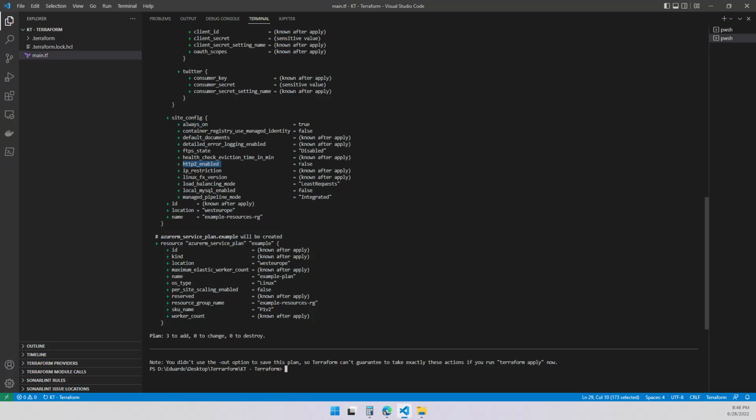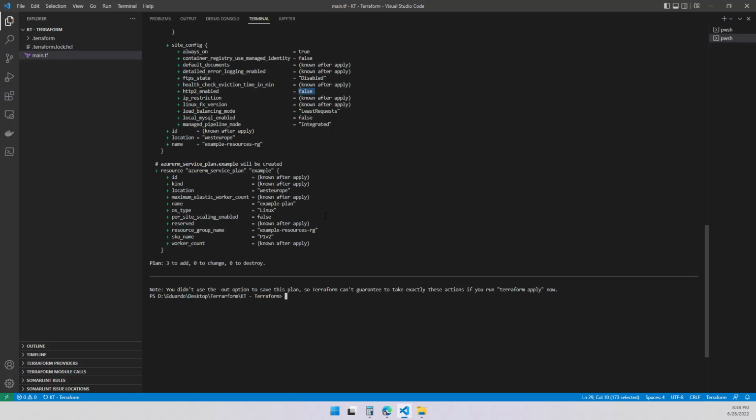HTTP2 enabled is false, something I would like to change in the future. So stay with me, we will all be changing that in a moment. At the end, it says I'm going to add 3 resources. I'm going to change 0 because there's nothing to change, and I'm going to destroy nothing, 0, nada, because there's nothing to be destroyed.